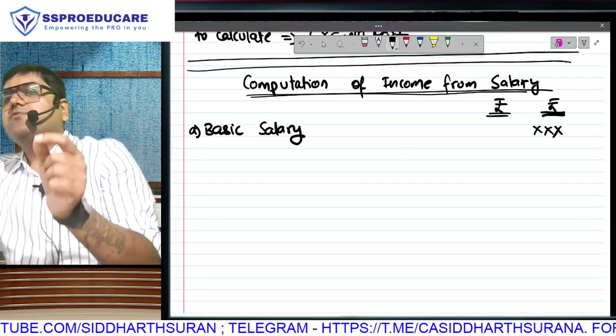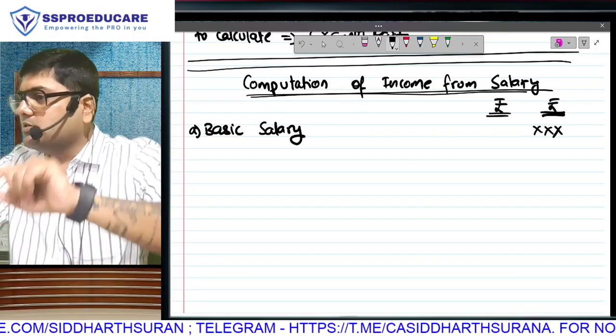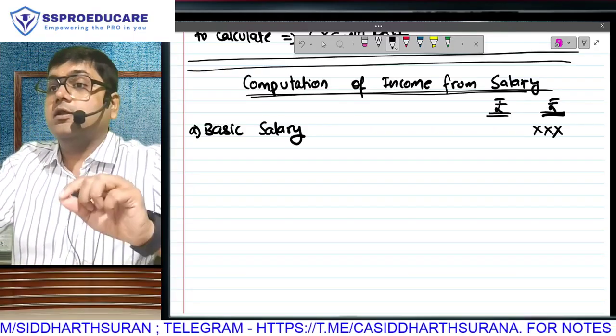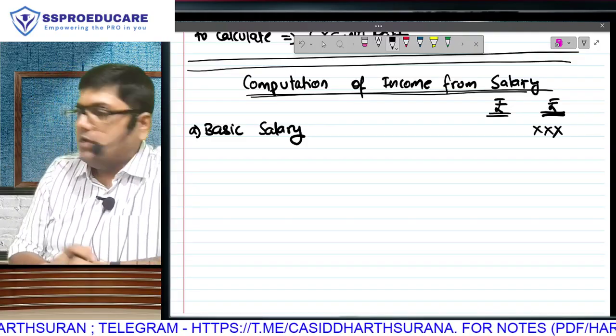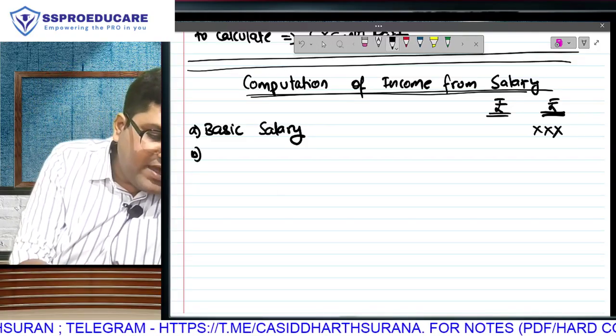Please pay attention. If there is any exemption that we are eligible for, then such amounts will be written in the inner column. From that, we will subtract the exemption and the taxable component will be written in the outer column. Second, very, very popular.